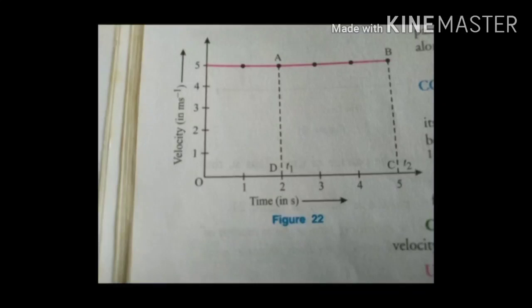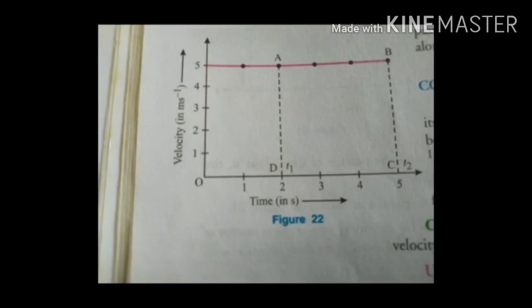Velocity time graph. A velocity time graph shows how the velocity of a body changes with the passage of time. To draw a velocity time graph, the velocity of the body is plotted along the y-axis and the time taken by the body is plotted along the x-axis. First one, velocity time graph for a body moving with constant velocity.